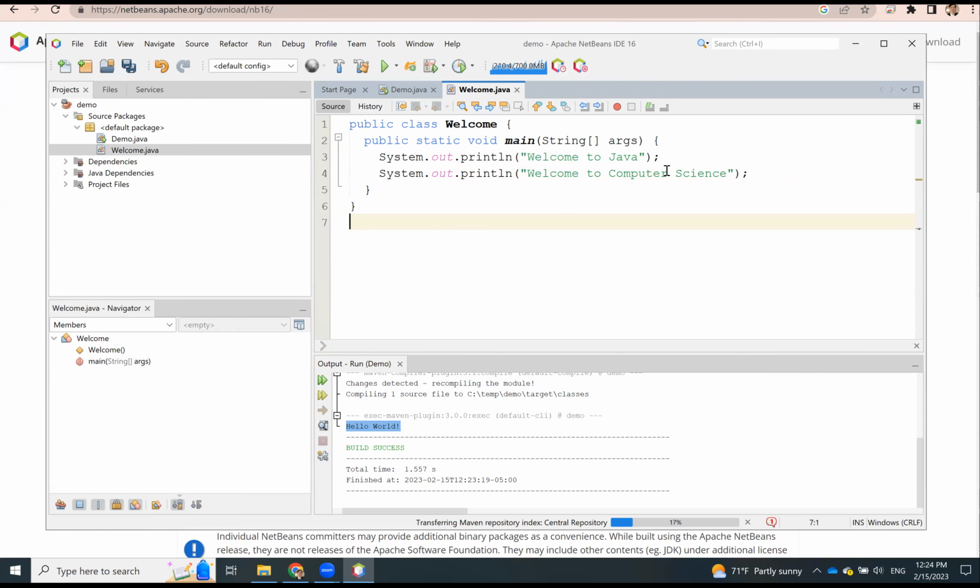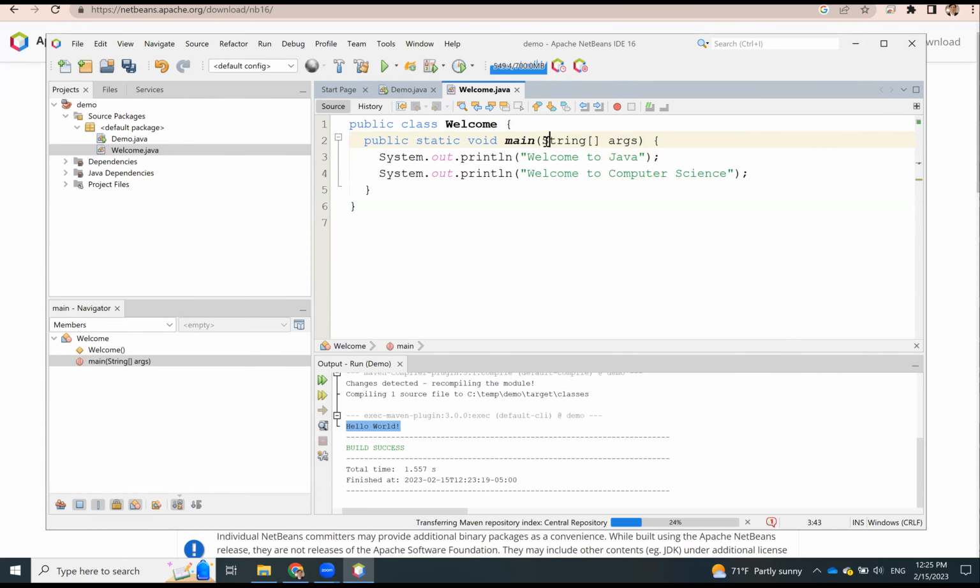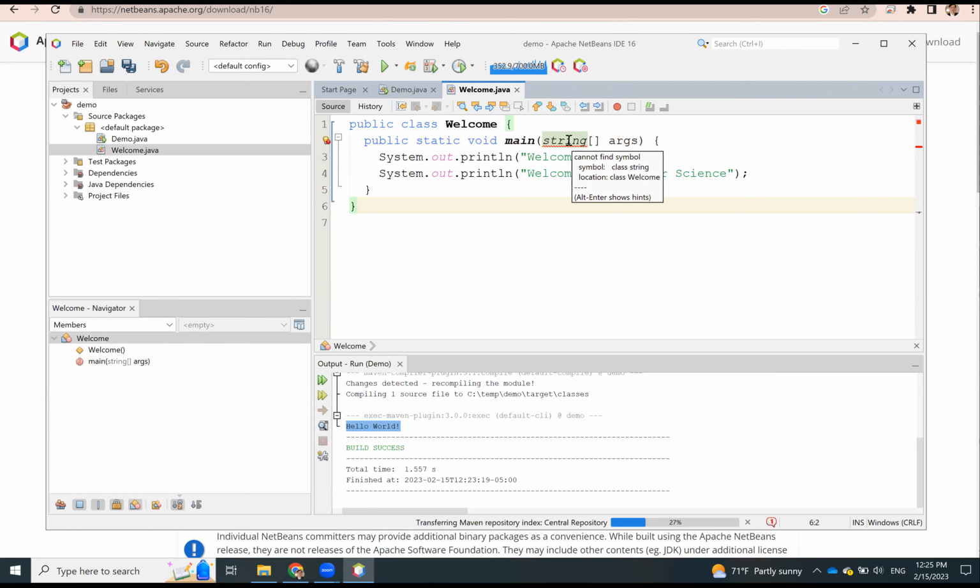If you have a syntax error, for example, you forget this semicolon, you see here that you get this error message that says, hey, semicolon expected. If you misspell this uppercase S to lowercase s, now you see this message here: cannot find symbol, class string.